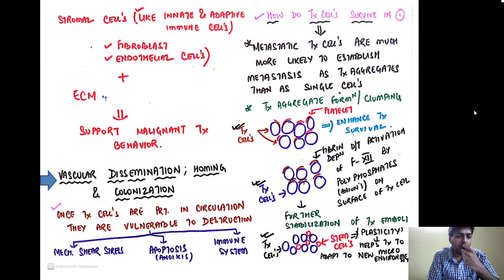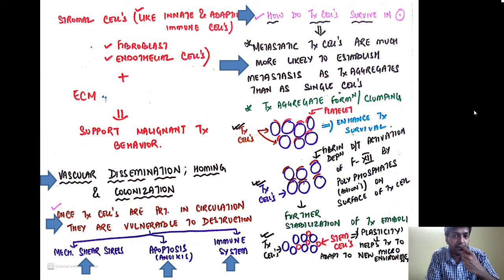So once the tumor cells are present in the circulation, they are quite vulnerable to destruction. What are the forces that cause destruction of tumor cells in circulation? The mechanical shear stress, apoptosis, that is anoikis, and thirdly the immune system. So how does the tumor cell survive in circulation? Remember that metastatic tumor cells are much more likely to establish metastasis as tumor aggregates than as single cells. Individual tumor cells, if they try to metastasize, will die. But if they form a tumor emboli, if the tumor cells aggregate, then there is a better chance of survival and causing metastasis.